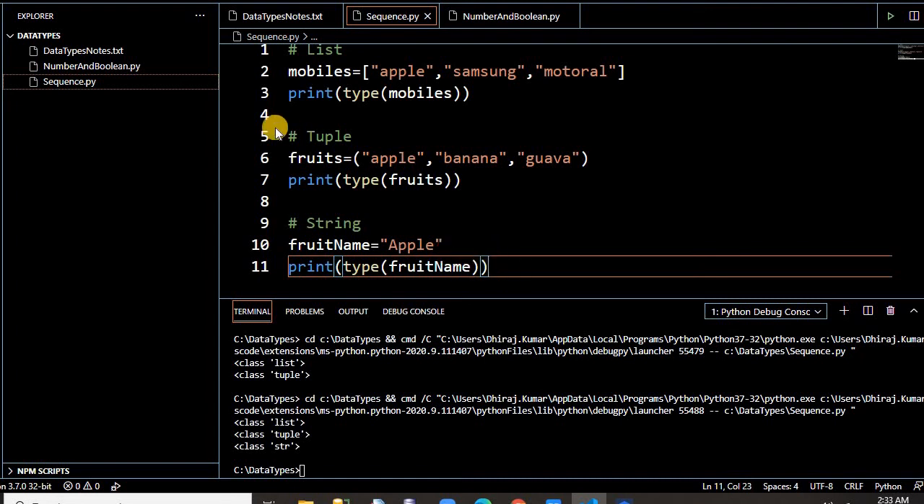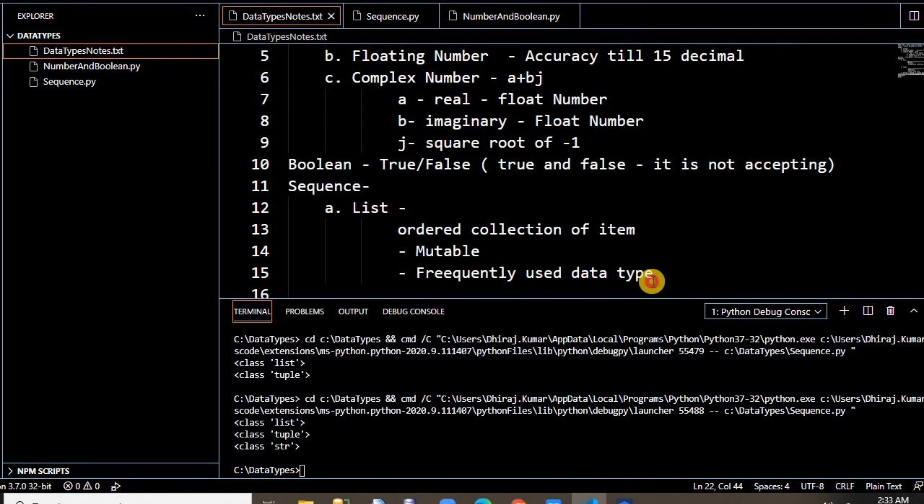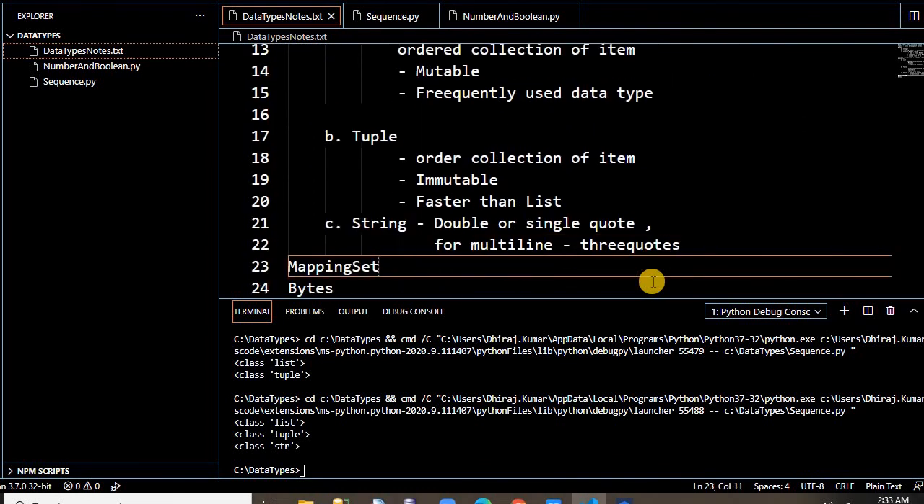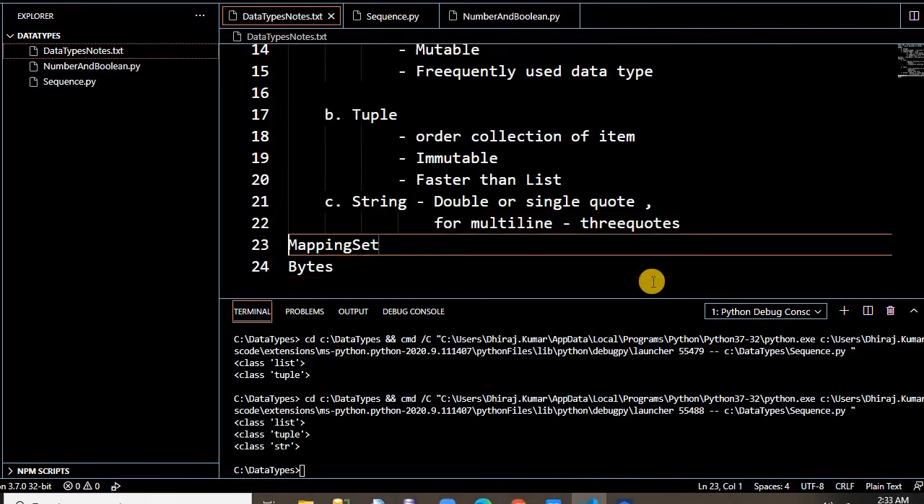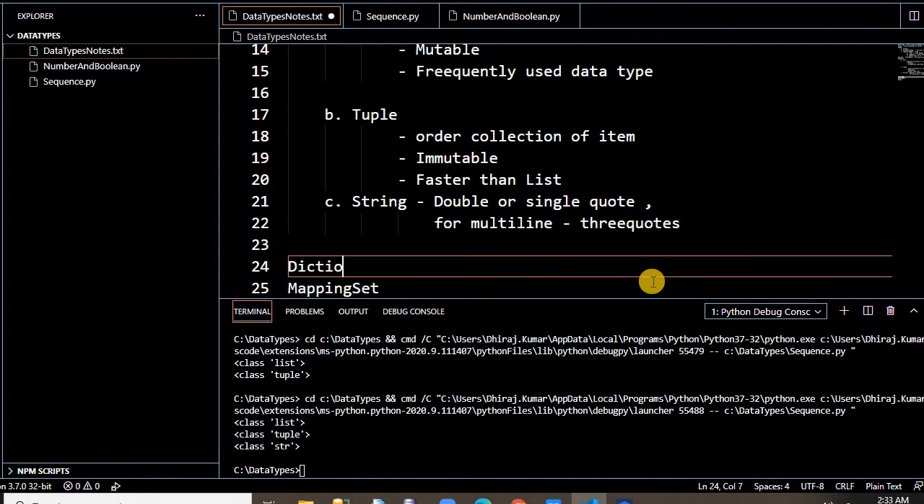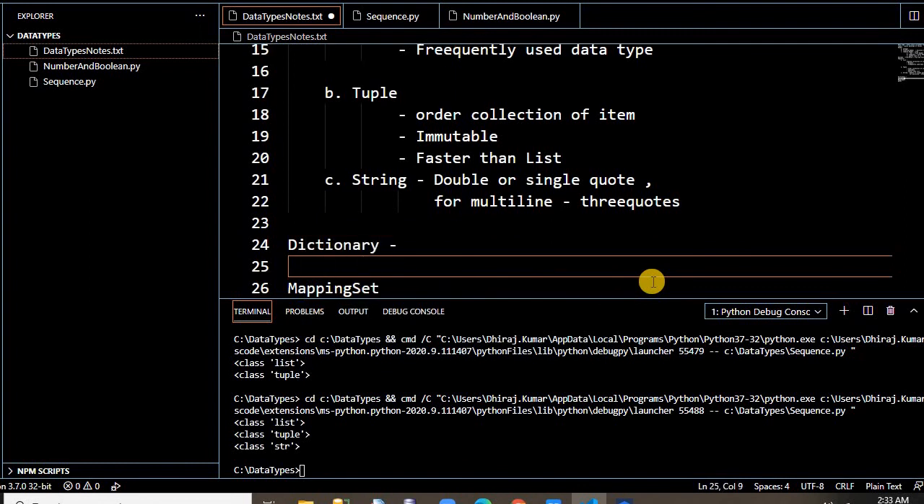Let's discuss one more thing, like dictionary. Dictionary is one of the widely used types here. It doesn't fall under sequence, but it's also kind of a sequence. Mapping, set and bytes I can discuss in another video. I will make a special video for the others remaining. Let's discuss the dictionary, one of the most used after the list.